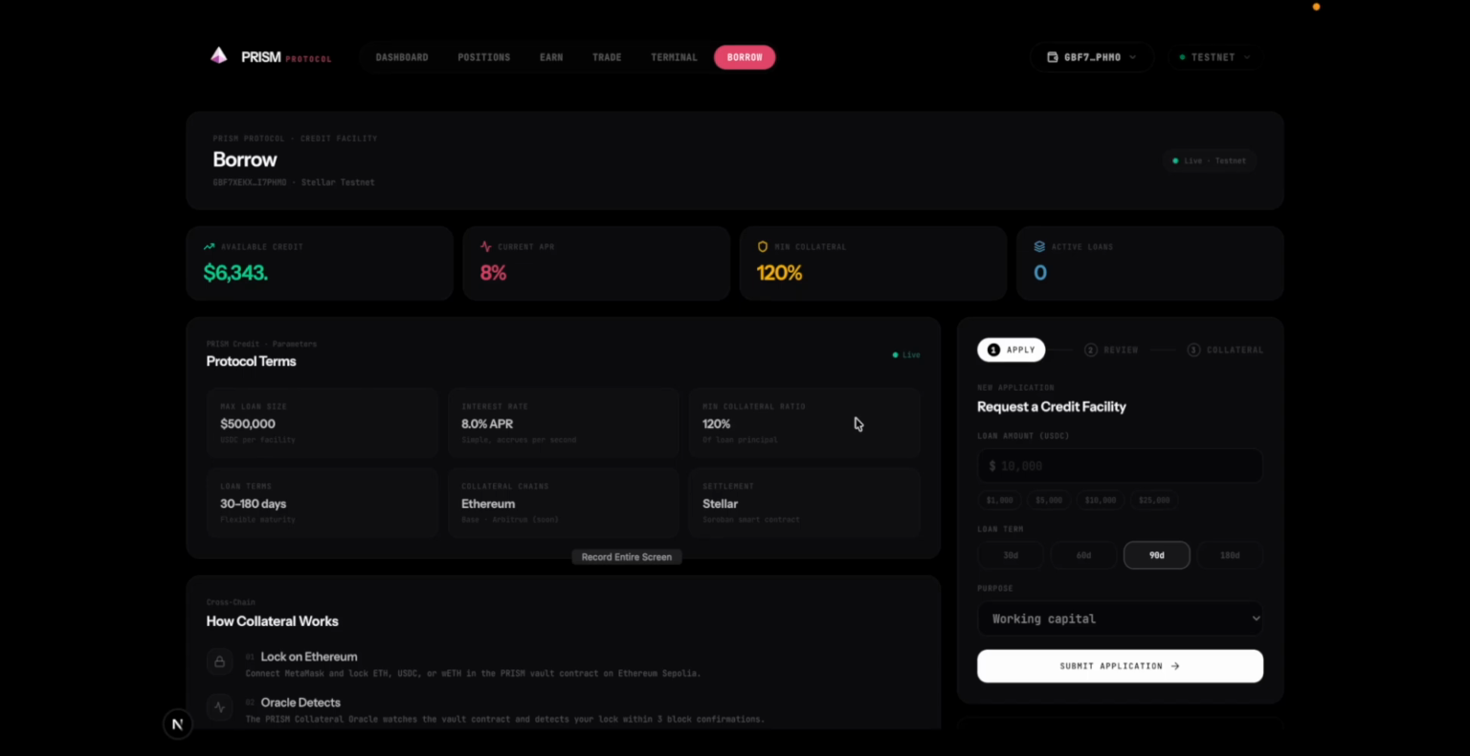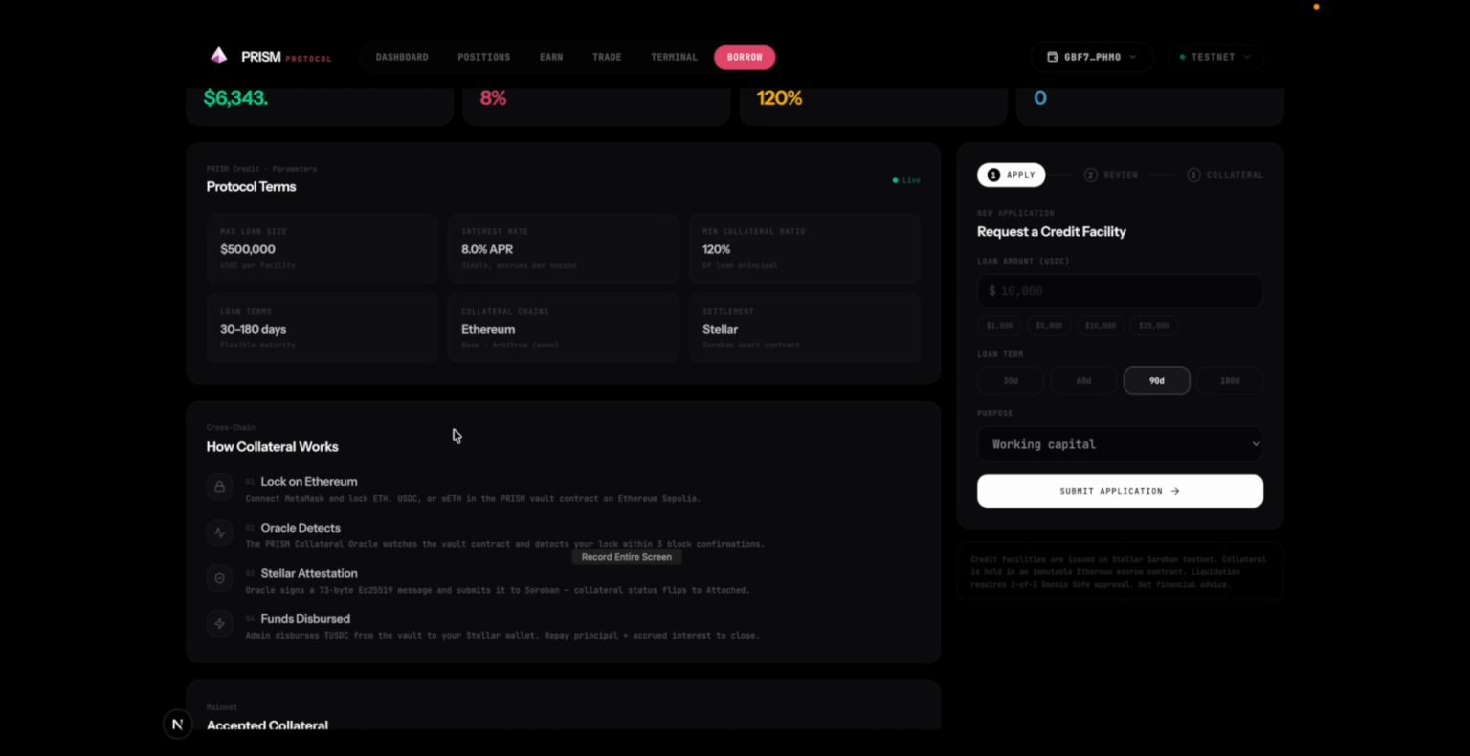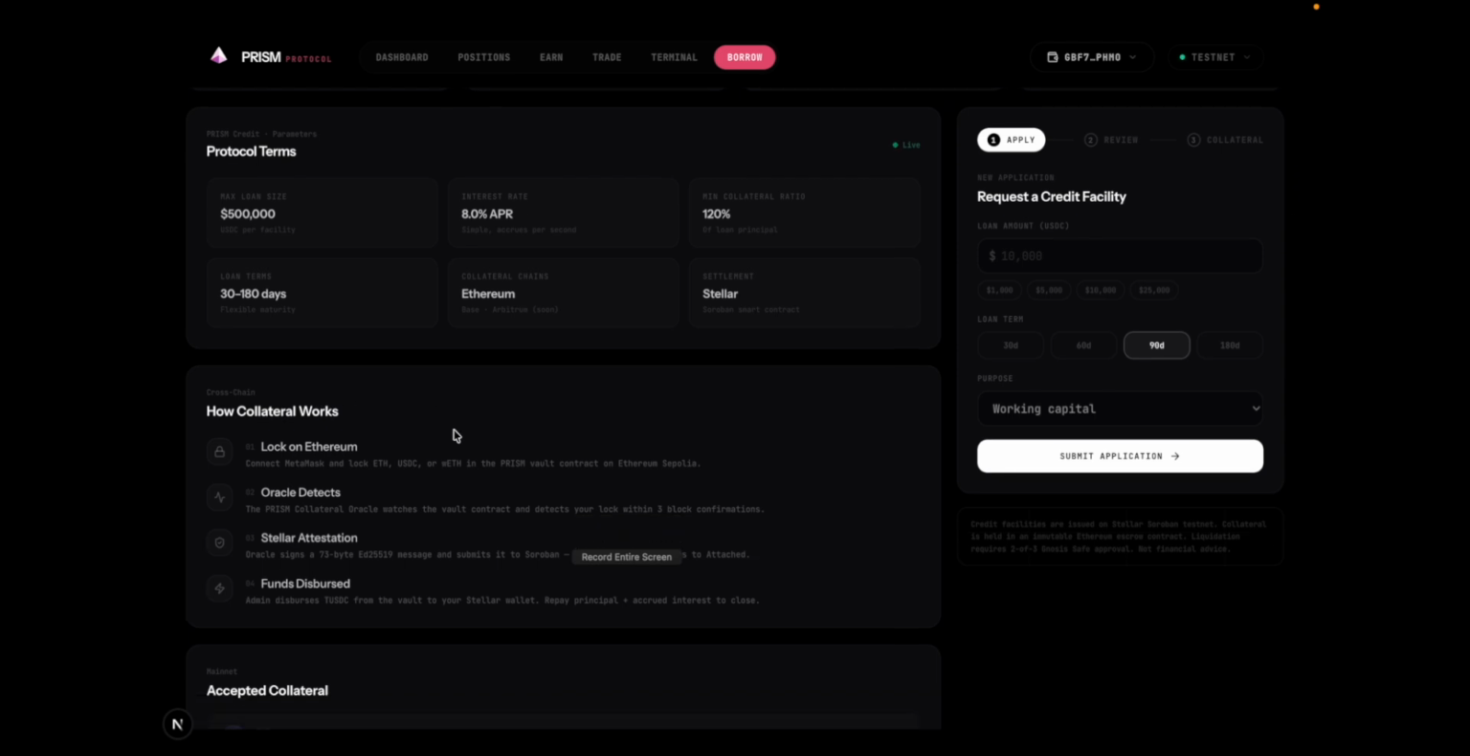In the borrower page, before showing how the borrower flow will work, we have to show the 4 collateral steps of Prism protocol. First, we lock the collateral on Ethereum, in ETH or USDC. In Prism we are currently using Ethereum, but in future we are planning to move to Arbitrum or Polygon for low gas fees. Then the Oracle detects it. In Prism there is our internal Oracle, and the collateral is detected by the Oracle. Then Stellar attestation happens. The Oracle signs a 73 byte ED25519 message and submits it on the Soroban contract. Then funds will be distributed.